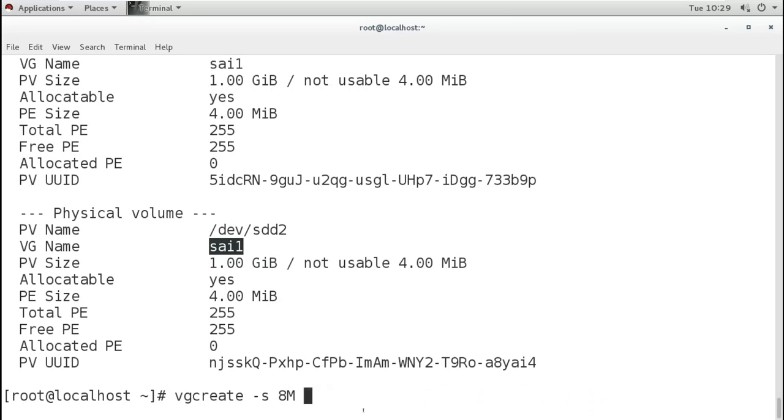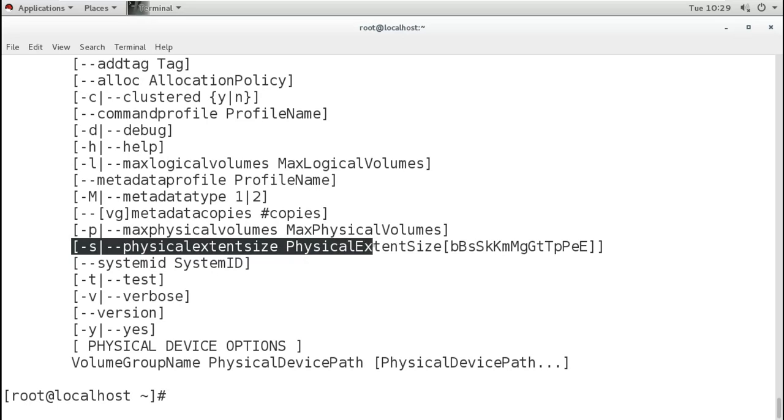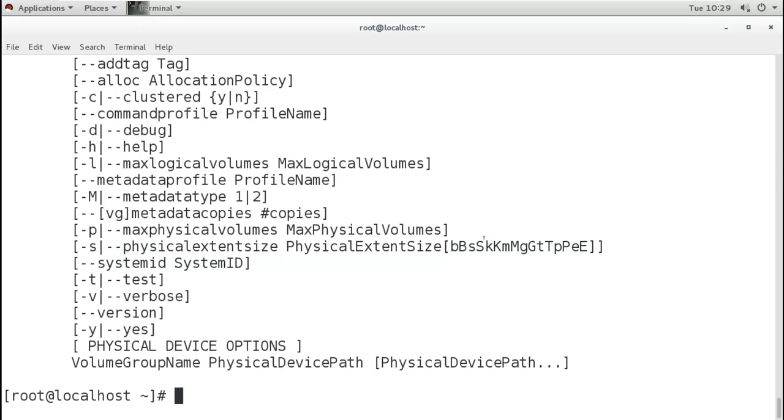You can see those options by using the help command. It is saying -s, small s, is for mentioning the physical extent size, and you can mention it using KB, MB, GB, whatever.